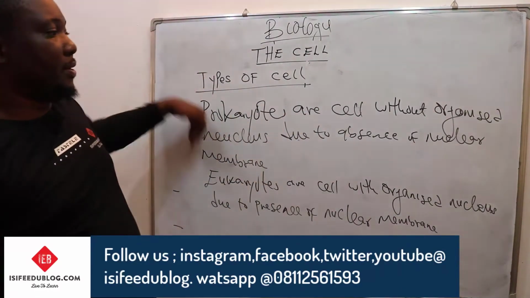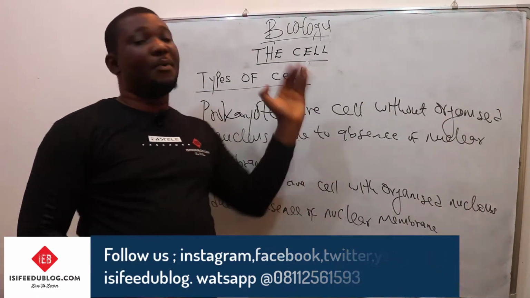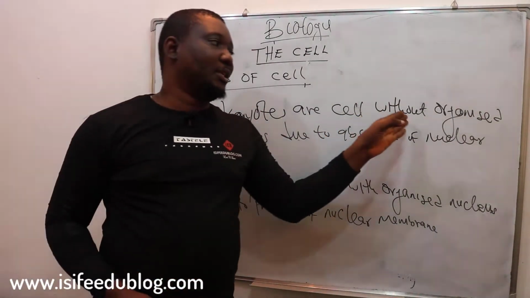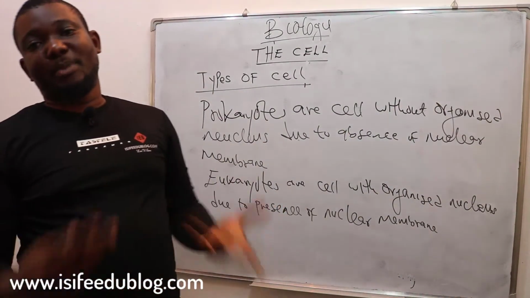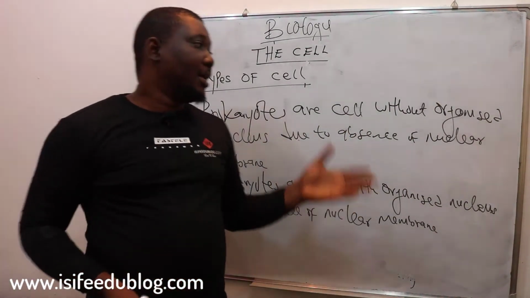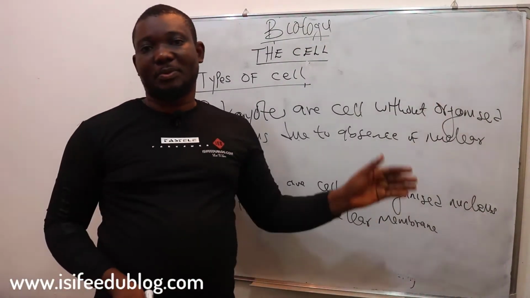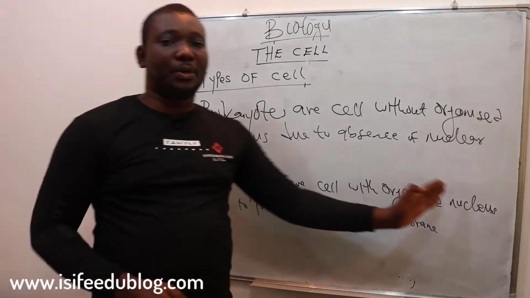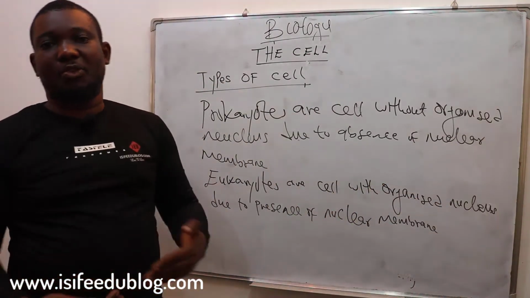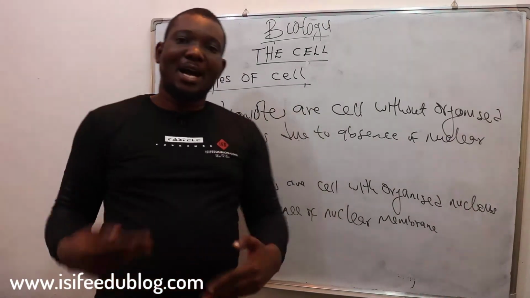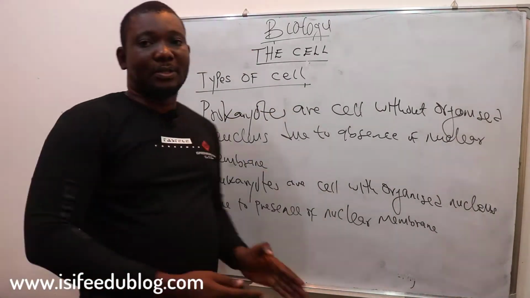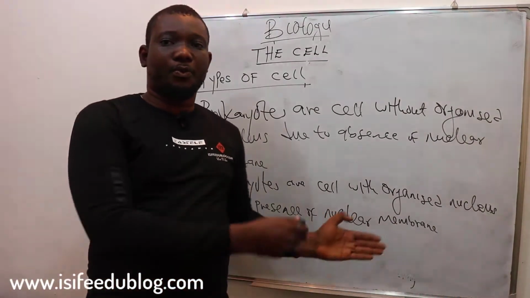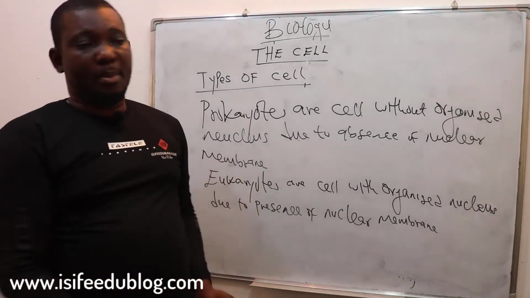The prokaryotes are without an organized nucleus, and most times, since the nucleus is not organized, the genetic materials like the chromosomes and DNA are found in the cytoplasm because they are not enclosed like in eukaryotes with an organized nucleus. So you expect that the DNA, the chromosomes, those genetic materials are within the nucleus in eukaryotes, since their nucleus is well organized due to presence of nuclear membrane.